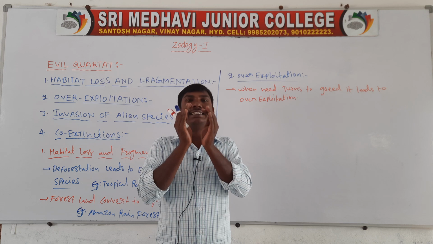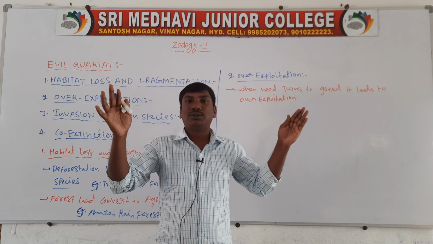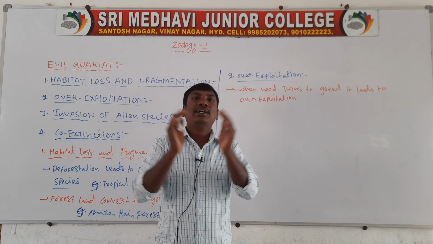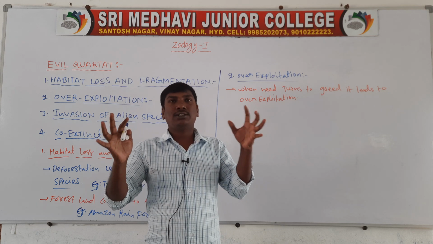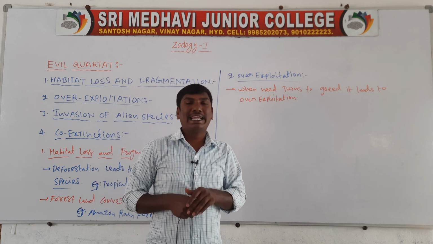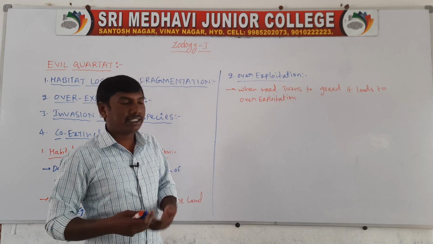For example, if a certain amount of storage is needed but people store a much larger amount, then food is not available for many species, so the species go extinct.